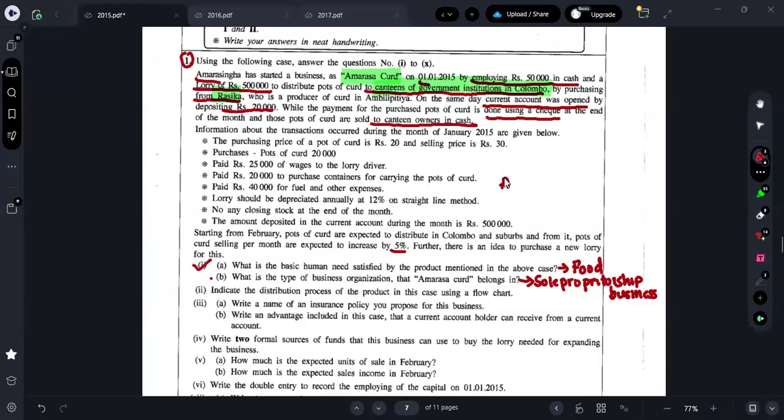So what have we figured out so far? Our Amarasa Curd is selling to whom, guys? He is selling to the canteen of government institution in Colombo. So let me put it as canteen of government institution in Colombo. You all write the full term.